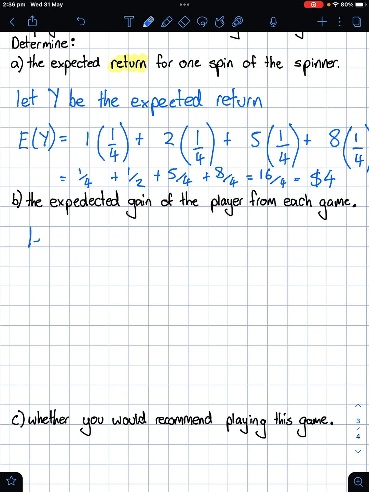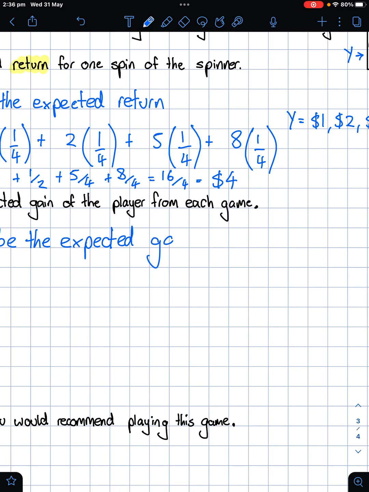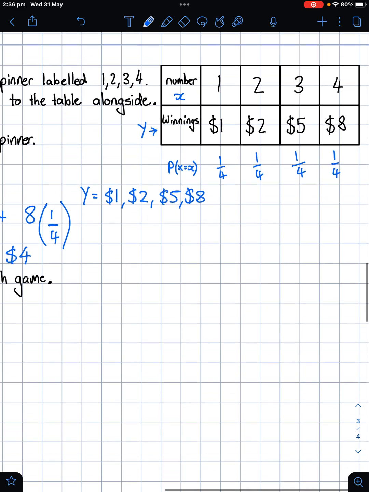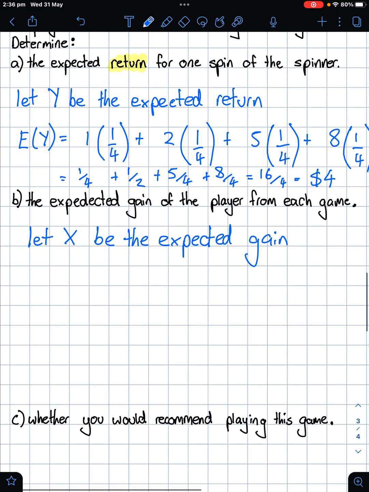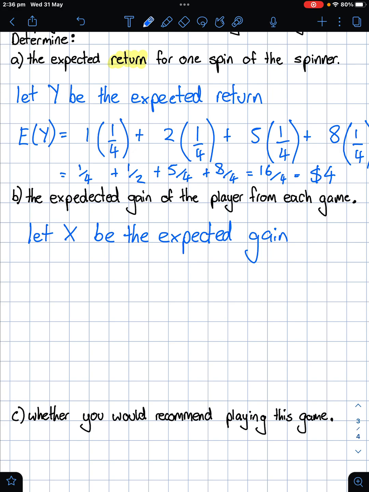Now, the next bit says determine the expected gain of the player from each game. So let X be the expected gain. We've changed the variable. Realistically this would almost be like X, so maybe I shouldn't have put an X here for that one. I'm going to just remove that. Hopefully you guys watch the video so you don't see that. In this space, X would be the expected gain of the player from each game.